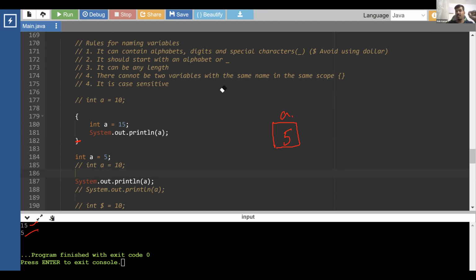So basically you cannot have two variables with the same name in the same scope, but if they are in different scopes, you can do that. For example, this scope is part of the outer scope, but if they are two different scopes altogether, nowhere related, it doesn't matter.